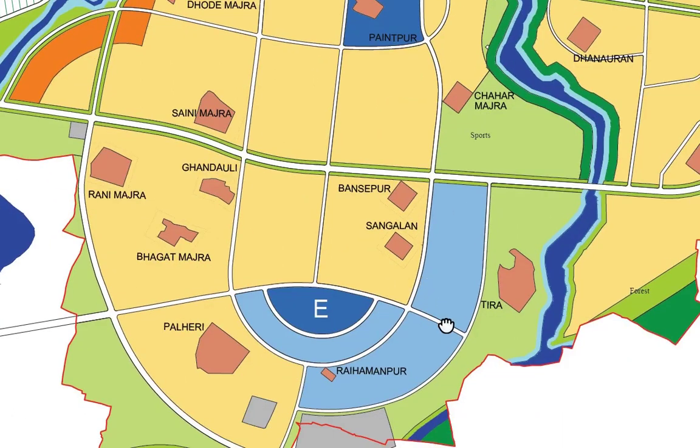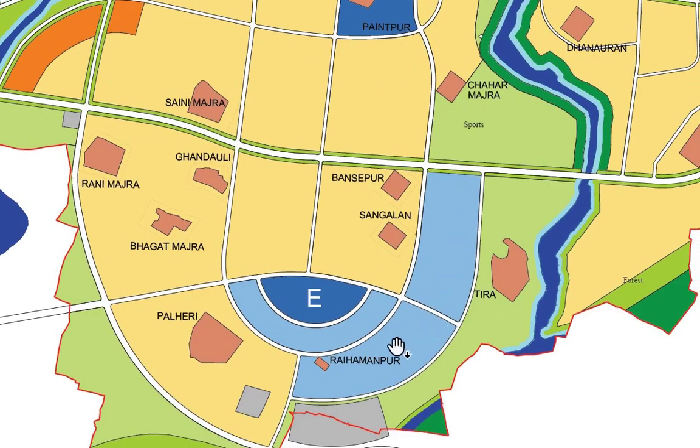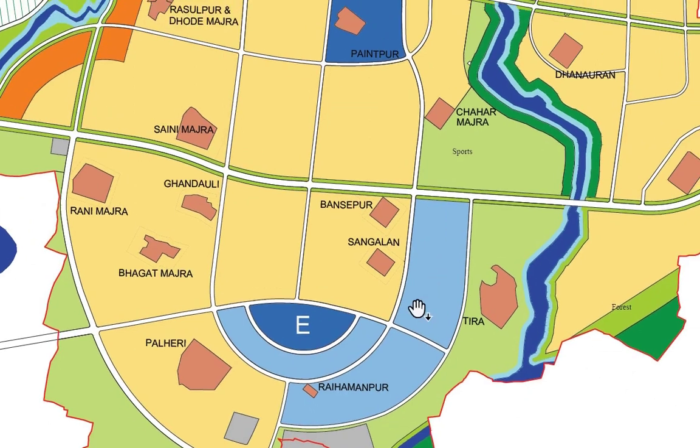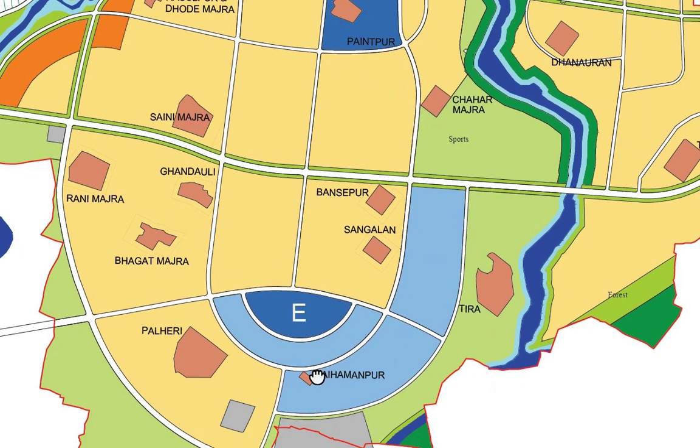Here we are seeing some area in light blue color, this one. This area represents the area reserved for technology-oriented industries and R&D institutions. So we can expect big giant IT companies to be opening their offices here.